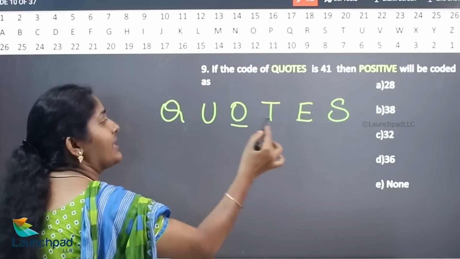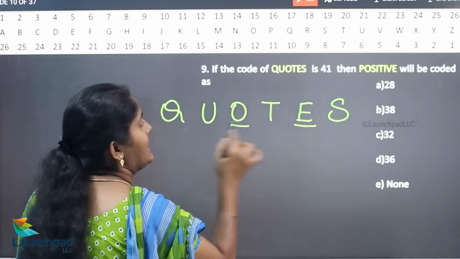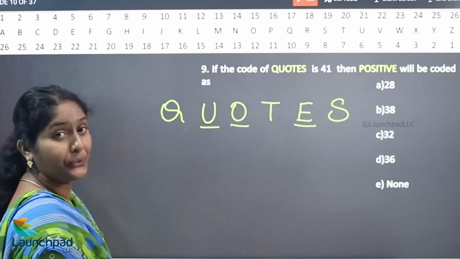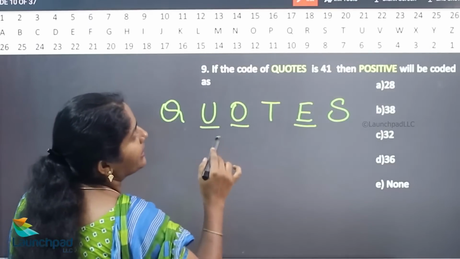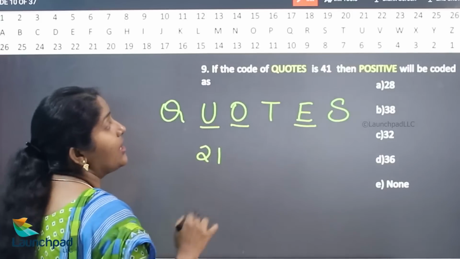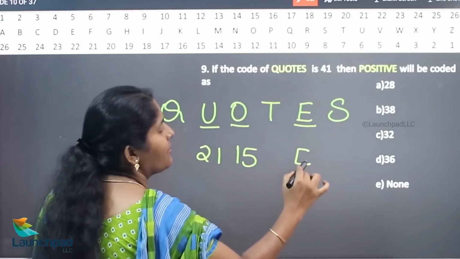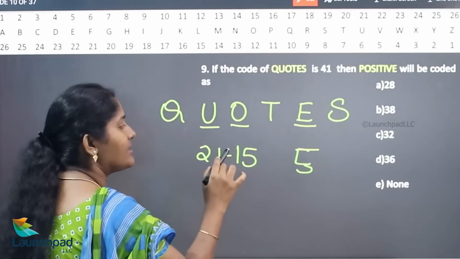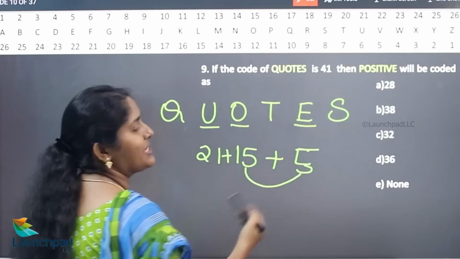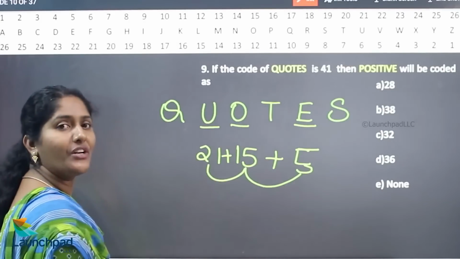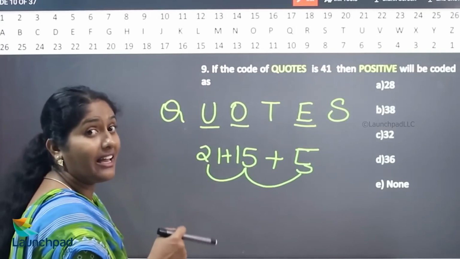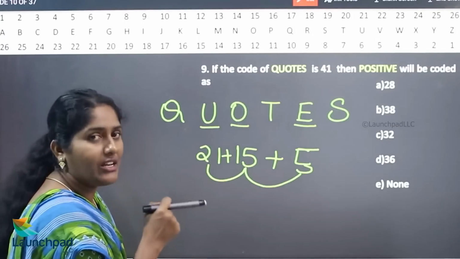What are the vowels available here? O, E, U. What is the value of U here? 21. What is the value of O? 15. What is the value of E? 5. So, add these values. 15 plus 5 is 20, 20 plus 21 is 41. In this question, they are adding the vowel values alone.